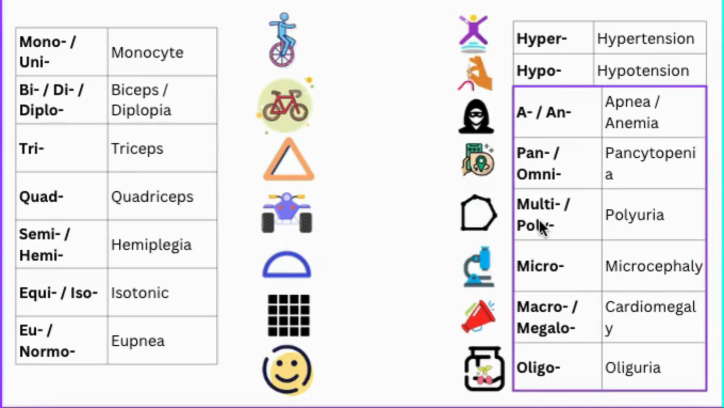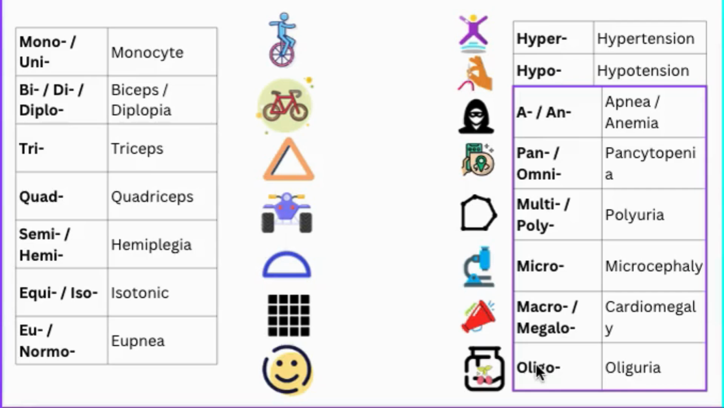Multi or poly means many, like polygon, which has many sides, or like polyuria, which means an increased amount of urine. Micro means small, like a microscope, which is used to see the things that are very small. For example, microcephaly, a very small sized head or brain. Macro or megalo means large, like a megaphone, which is used to make the voice sound huge. Like in cardiomegaly, which means a large size heart.